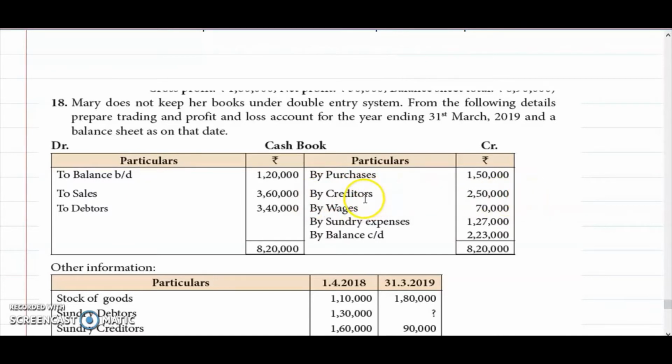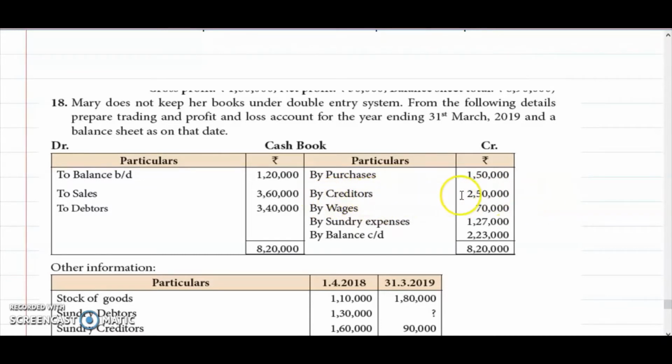This will not appear in this problem, because if we prepared the creditors account, in that we would write on the debit side, by cash paid. But here we are not going to prepare the creditors account since credit purchase is given. So that's why we need to leave this amount.